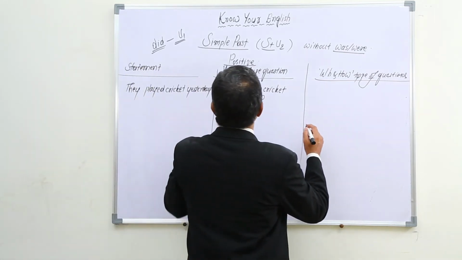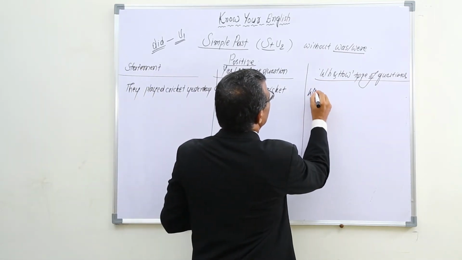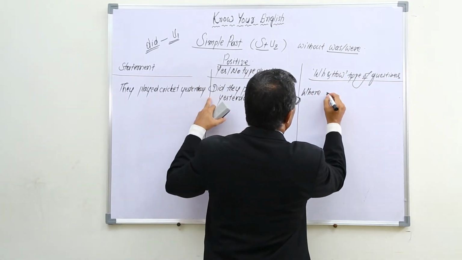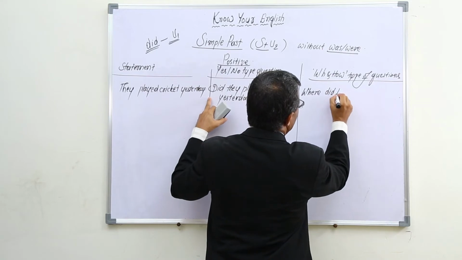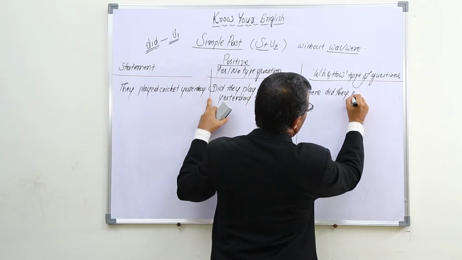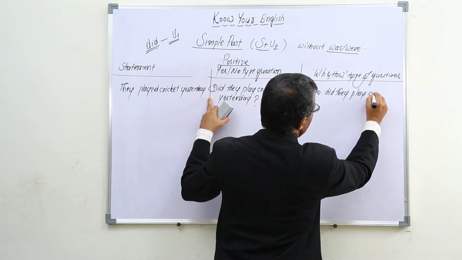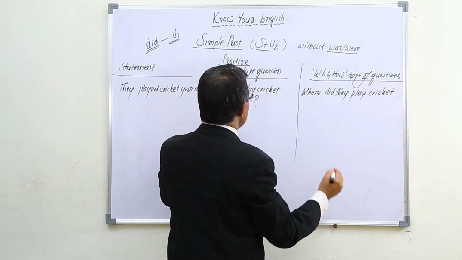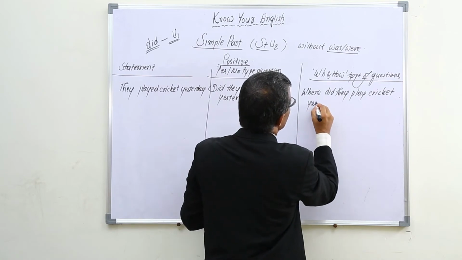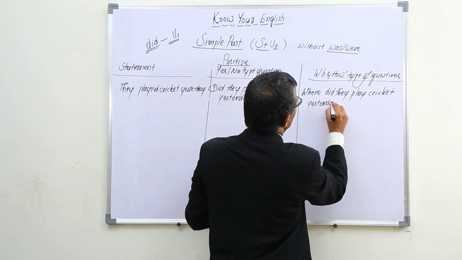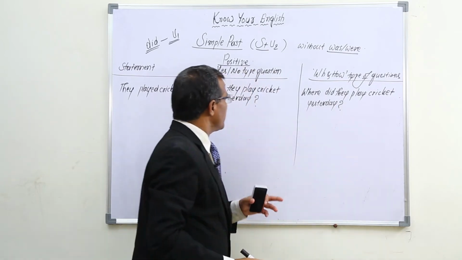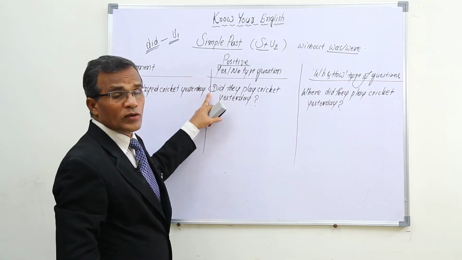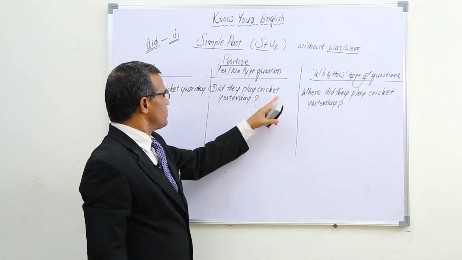And for example, where? Before this, if you use where: where did they play cricket yesterday? Simply we are using the word where before this yes or no type question. Where did they play cricket yesterday?